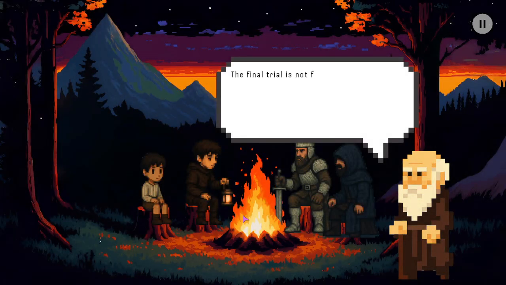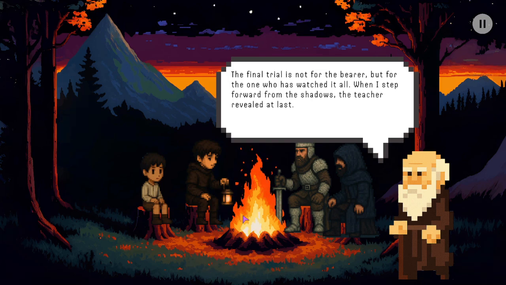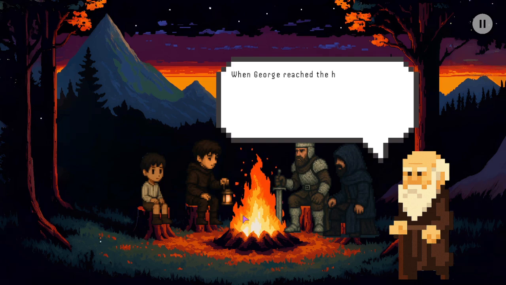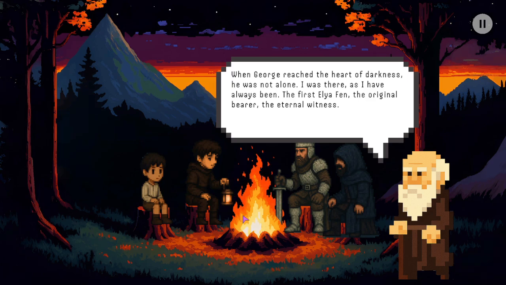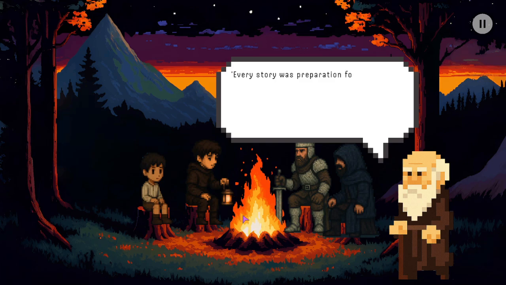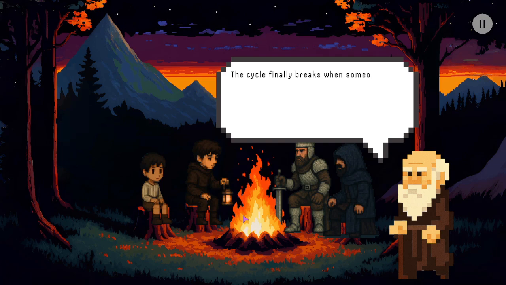The final trial is not for the bearer, but for the one who has watched it all. When I stepped forward from the shadows, the teacher revealed at last. When George reached the heart of darkness, he was not alone. I was there, as I have always been, the first Eliaphen, the original bearer, the eternal witness. Every story was preparation for this moment, I told him. Every failure taught courage. The cycle finally breaks when someone succeeds where all others failed. Not through perfection, but through acceptance.